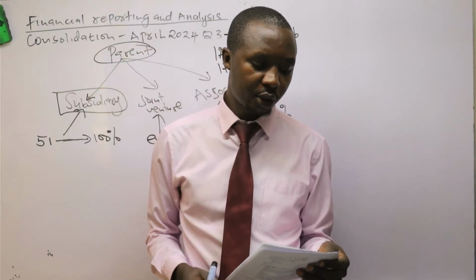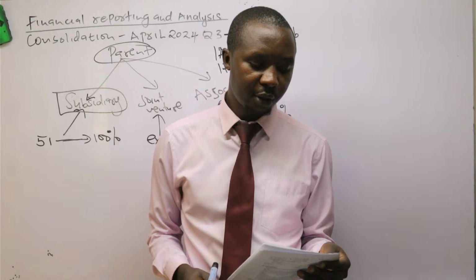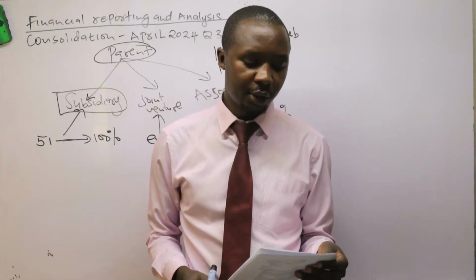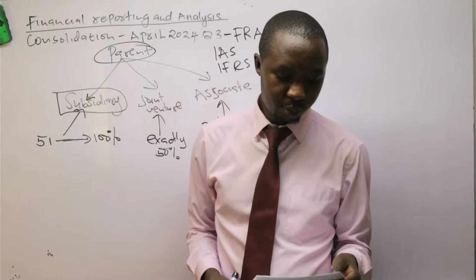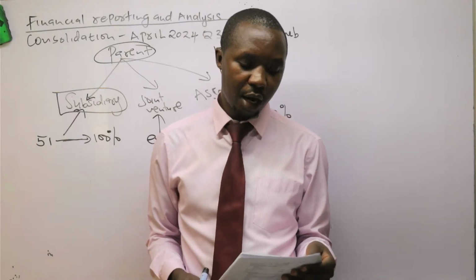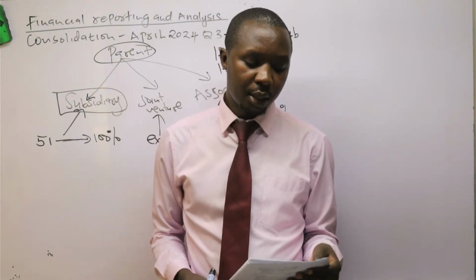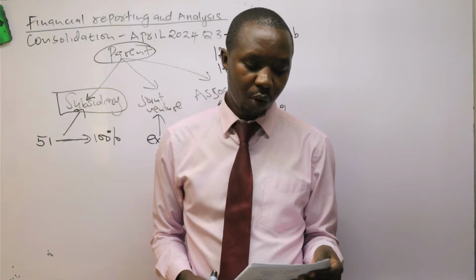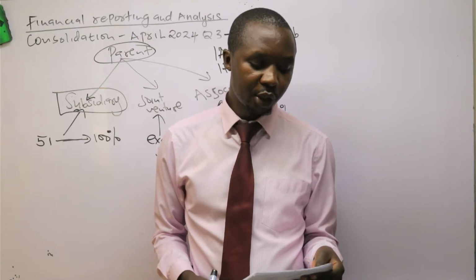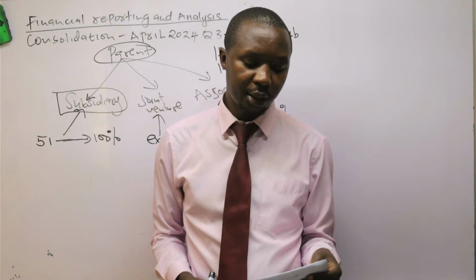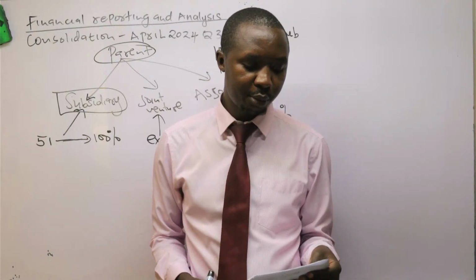The balance on Soro Limited's retained reserve as at this date was 9,600. On 1st May 2023, Boro Limited acquired 30% of Allo Limited's shillings 10 ordinary shares for shillings 35 per share. The statements of financial position of the three companies as at 31st October 2023 are provided below.